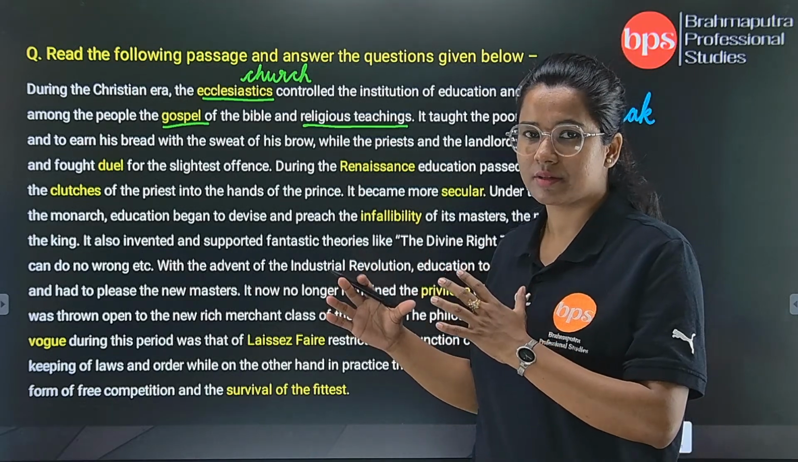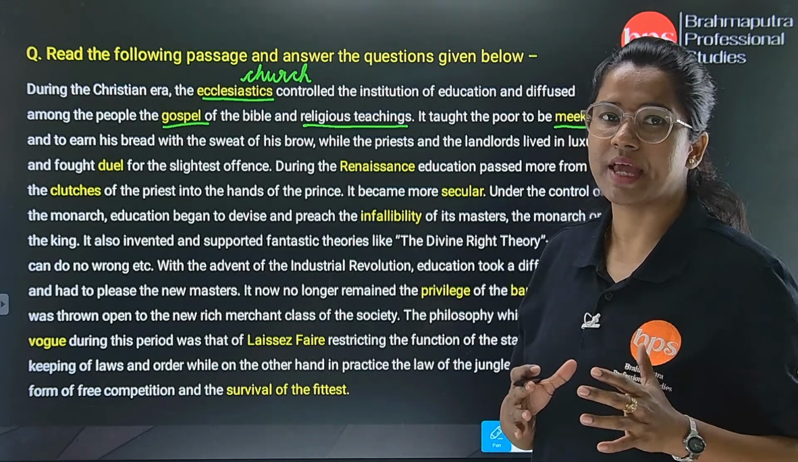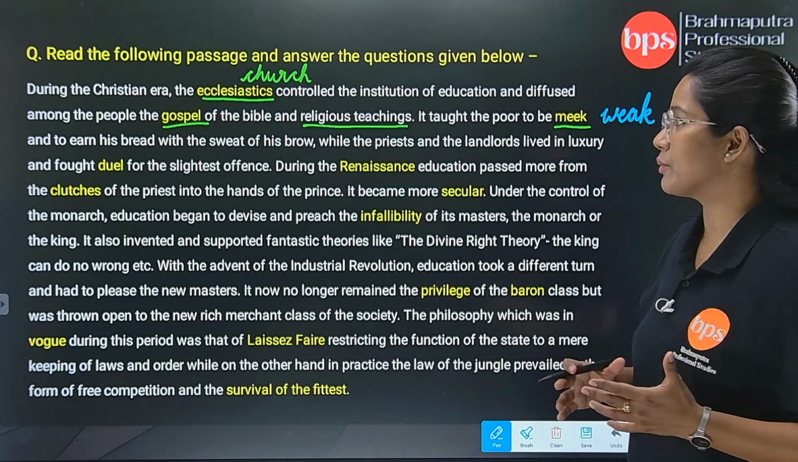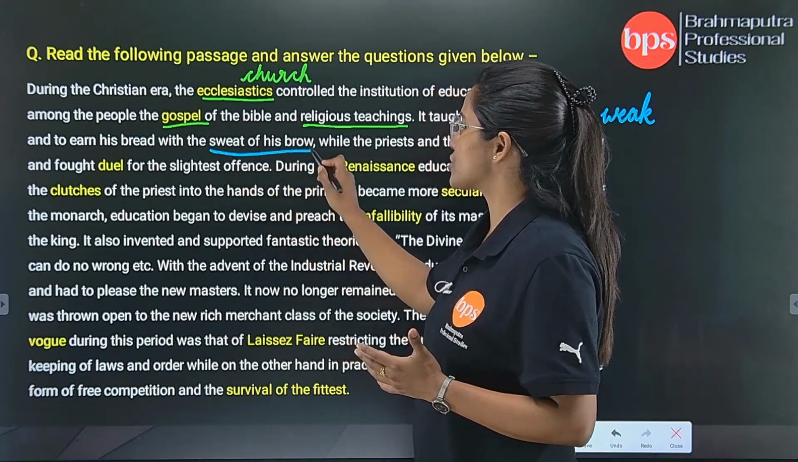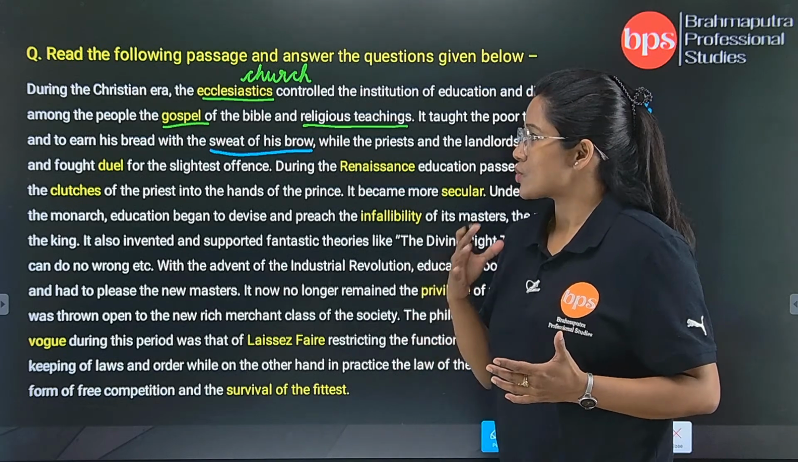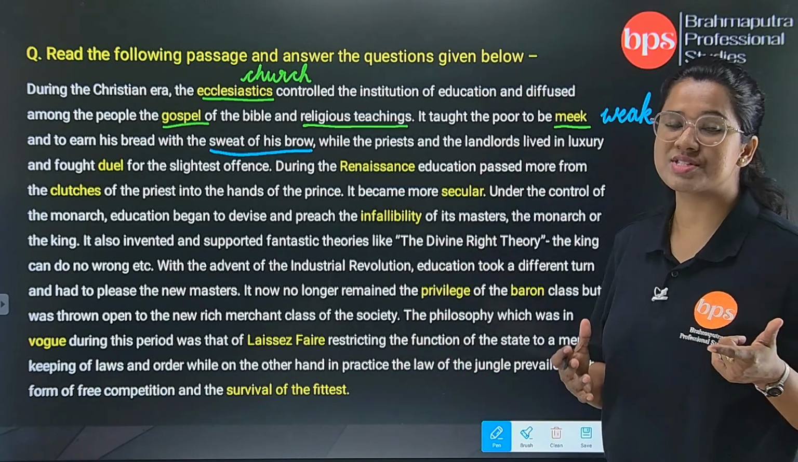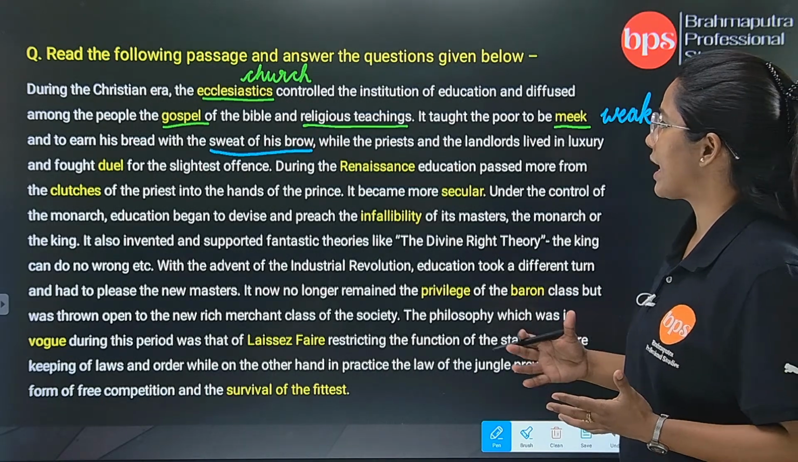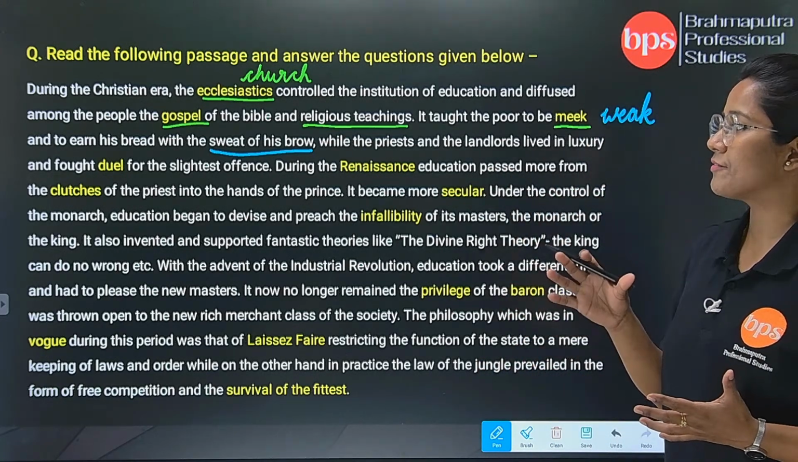So here the passage is trying to tell that the common people should behave meek and should be hardworking. Why hardworking? We get the meaning from here: sweat of his brow. So sweat of his brow means he has to work hard to earn his living, to satisfy his basic needs.